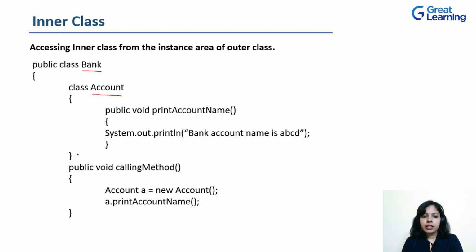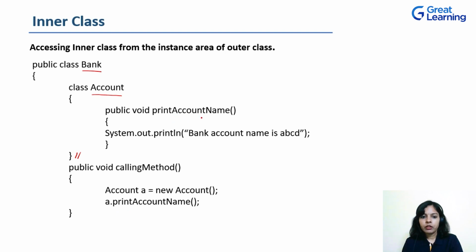Now the inner class ends here. Outside this class, we have a method, that is callingMethod. In this, I have created an Account object, that is the inner class object.